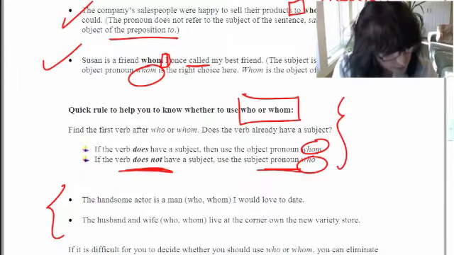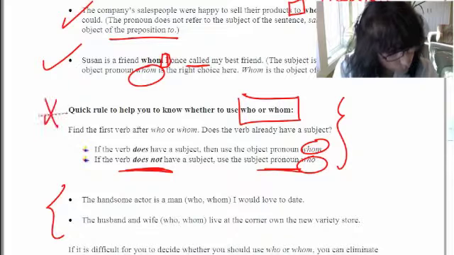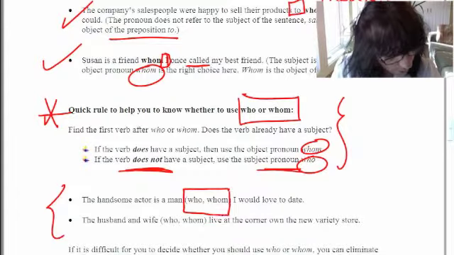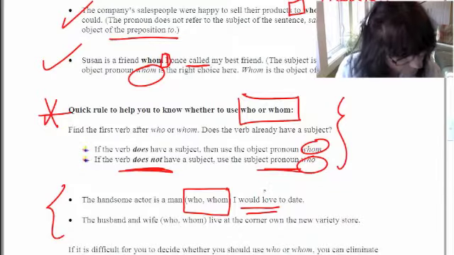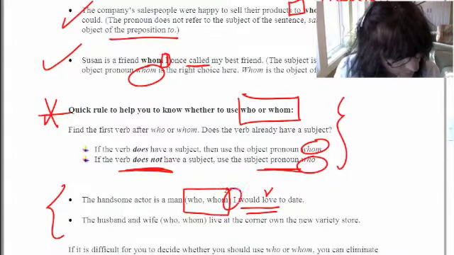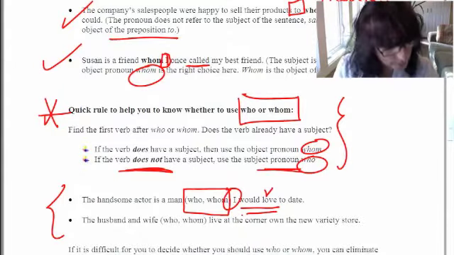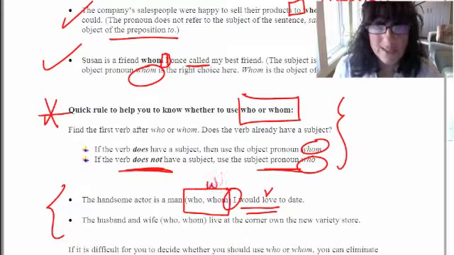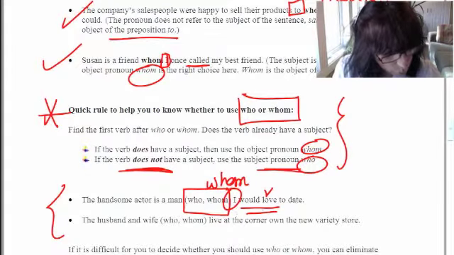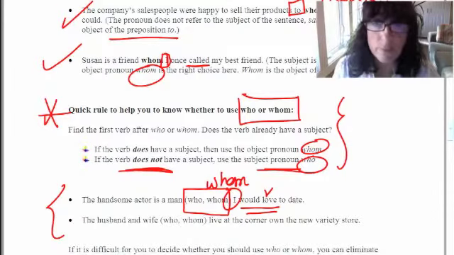The handsome actor is a man who or whom I would love to date. If you take these quick rules and apply them here, I mentioned that first you look for who or whom in the sentence. Then you find the verb. The verb is would love. Here you have a subject, I. So since you have a subject, it would no longer be in the subjective. It has to be whom, in the objective, because you've got a subject and a verb following who or whom.